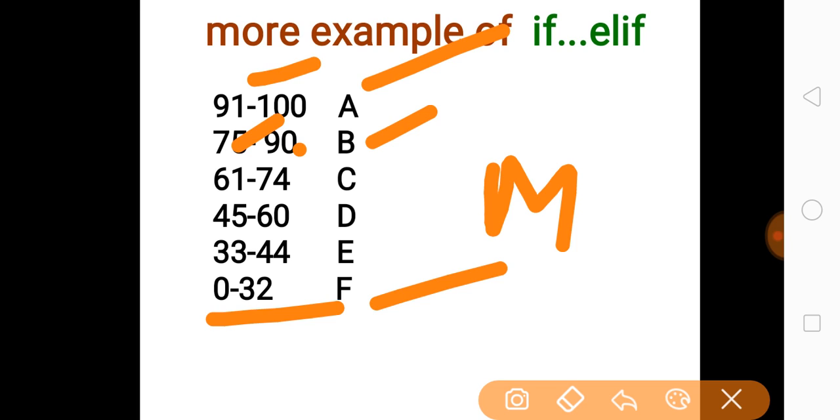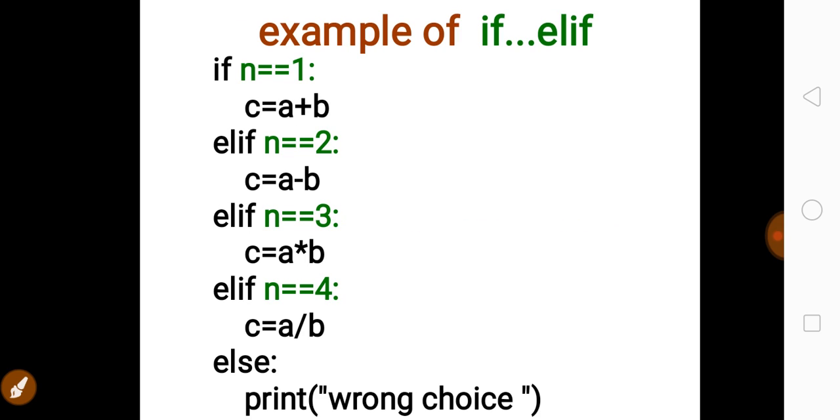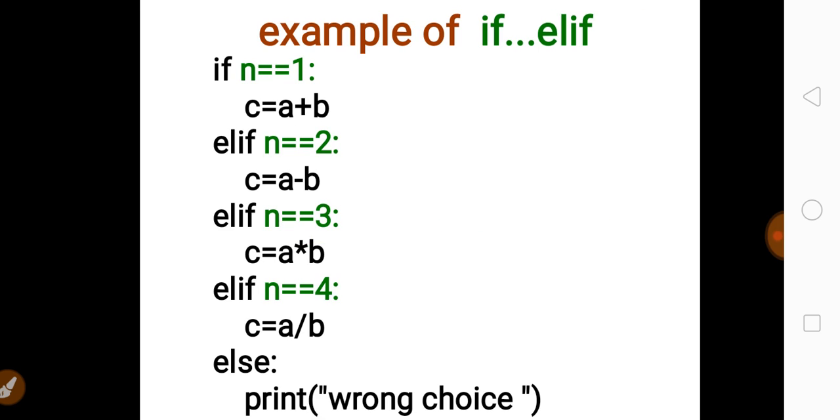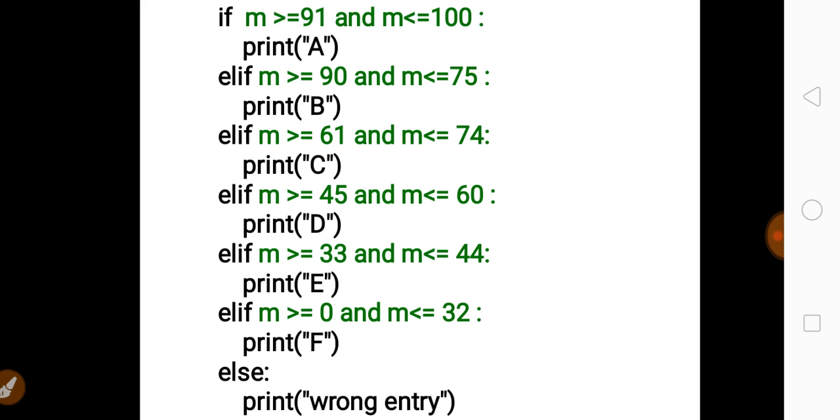Just look carefully. In the previous example, there were fixed values for n, but in this program for our variable m, there is a certain range of numbers. In the previous example we saw n having a fixed value. Over here m may have a value from any range. So to construct this example, the code is written like this.